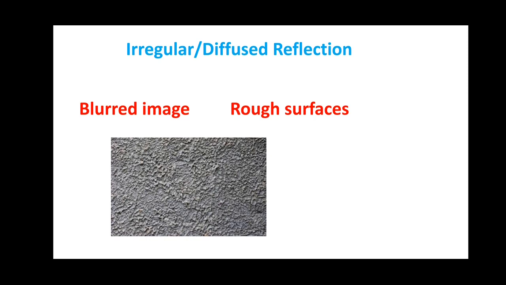So when a parallel beam of light strikes a rough surface, the rays of light will be reflected in different directions. As a result, we won't be able to see clear images. Such type of reflection is called irregular or diffused reflection. Here you can see a parallel beam of light striking the rough surface. As the surface is not uniform, the light rays will be reflected in different directions.